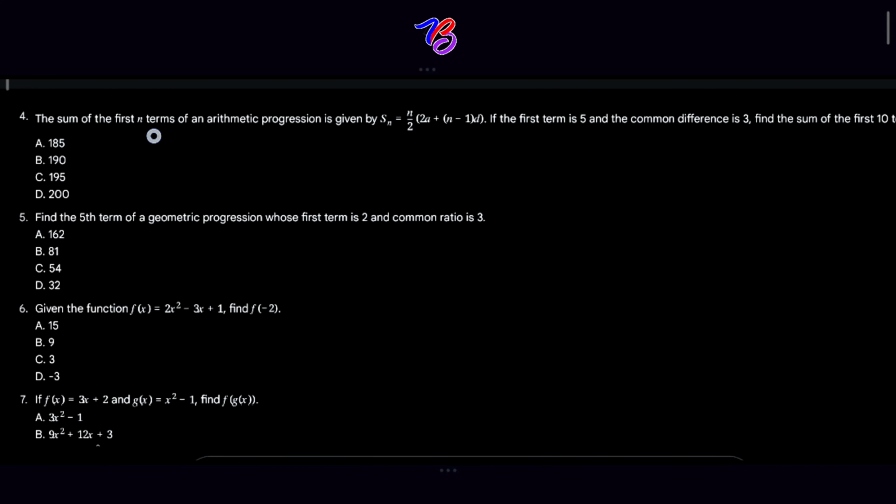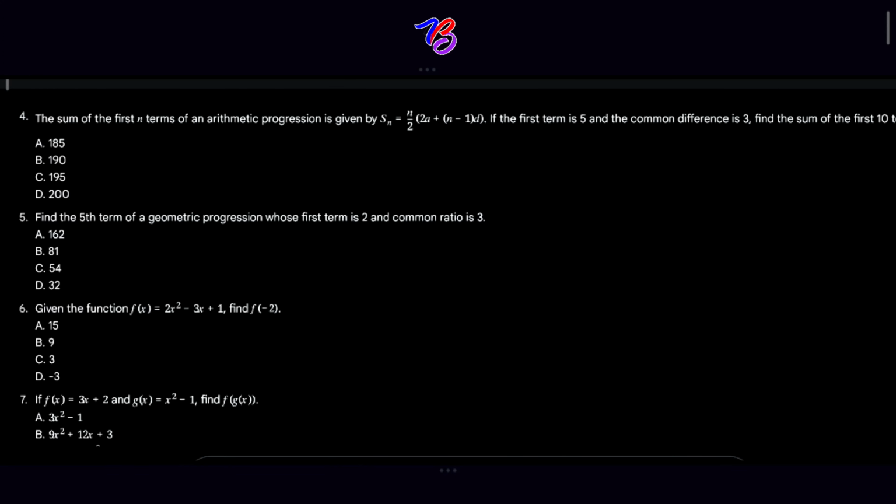Question 4. The sum of the first n terms of an arithmetic progression is given by S of n is equal to n over 2 into open bracket 2a plus open bracket n minus 1 close bracket d close bracket. If the first term is 5 and the common difference is 3, find the sum of the first 10 terms.